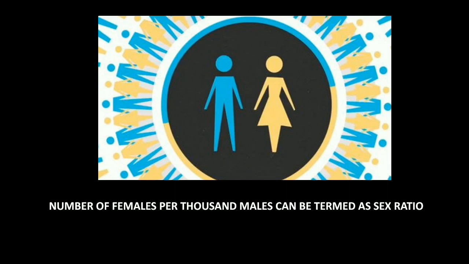If the population of women is more in a society, then it would become equal.